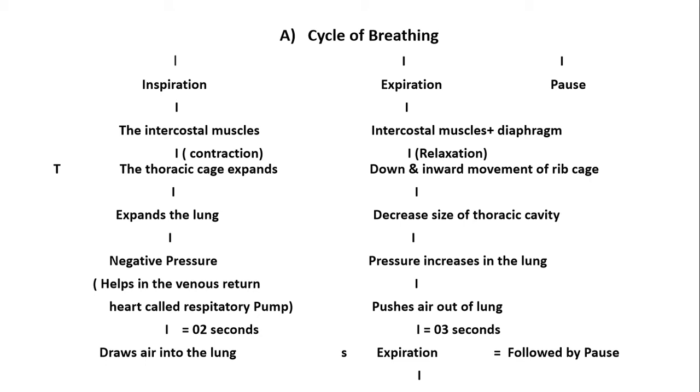The relaxation of intercostal muscles and diaphragm results in the downward and inward movement of the rib cage. This decreases the size of the thoracic cavity. When the size of the thoracic cavity decreases, the pressure increases in the lung. Now what happens, it causes elastic recoil of the lung. Elastic recoil of the lung means the lung forces the air out of the lung.